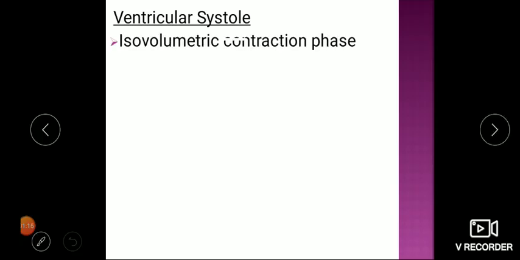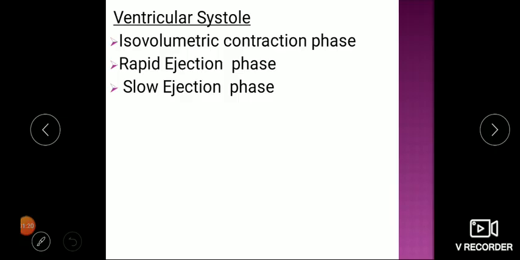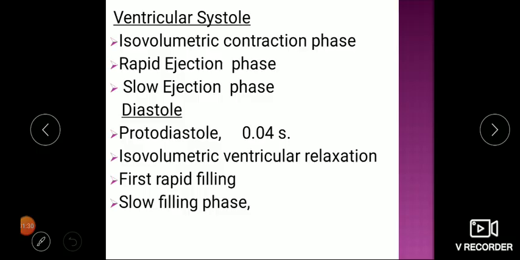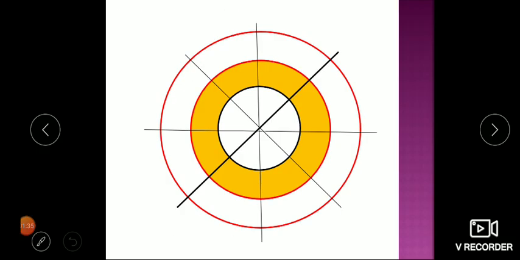And the events, just to recap, are: isovolumetric contraction phase, rapid ejection phase, and slow ejection phase. These are the events of ventricular systole. In the diastole, we have protodiastole phase, isovolumetric relaxation phase, first rapid filling, slow filling, and last rapid filling phase, which coincides with atrial systole.